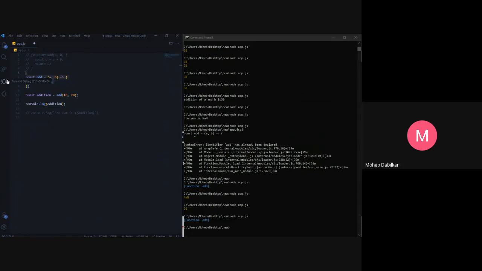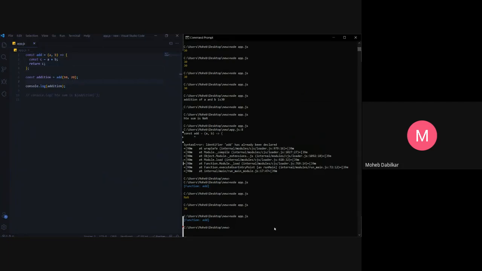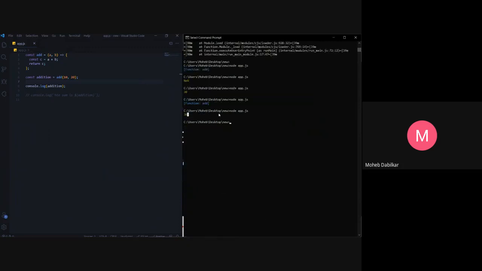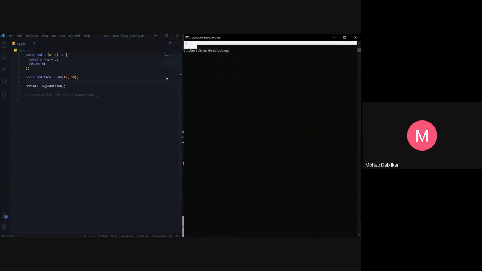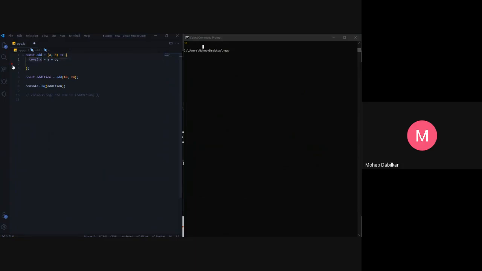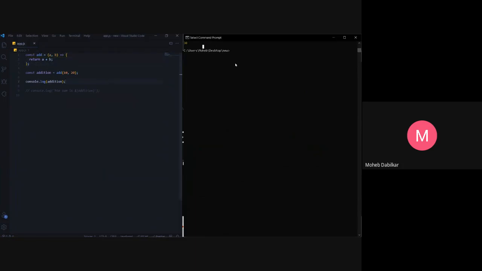So let's just consider this function. What you do is you replace that function with const add, and then you give it an equal to, and then add this arrow. So now if I call this, it should work. You see this 30 is being printed over here, right? So after this 30 is printed, what we can do is shorten this. We don't need this C. We can just say over here return, so it will return A plus B. So now if I call this, it says it is 30.